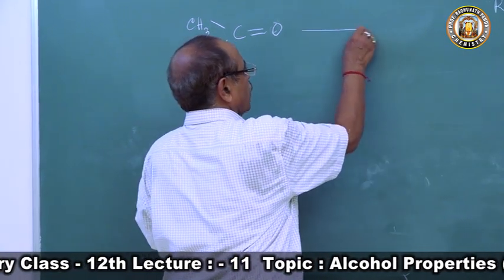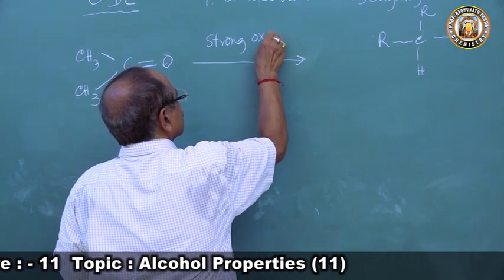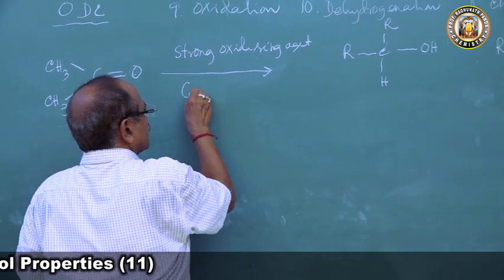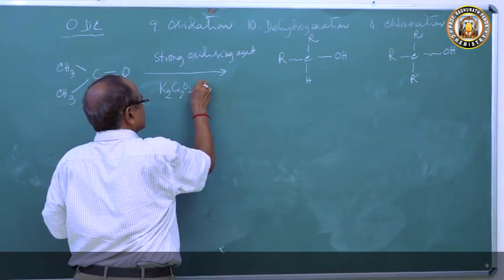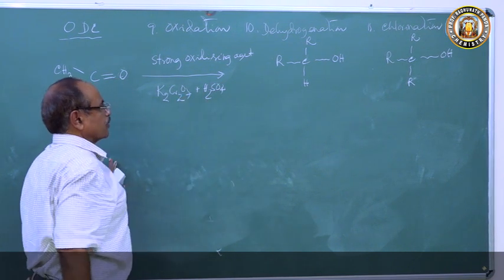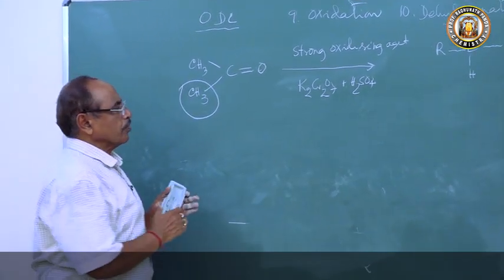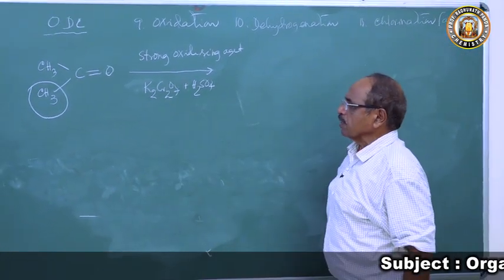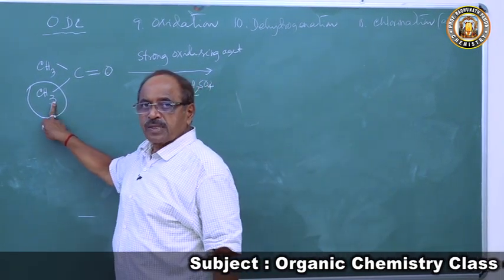So when you treat this with a strong oxidizing agent, that means you take concentrated sulfuric acid, or you take potassium dichromate with sulfuric acid, whatever you take, what will happen? One of the alkyl groups will undergo oxidation. So a clue I am telling you, this group will undergo oxidation.